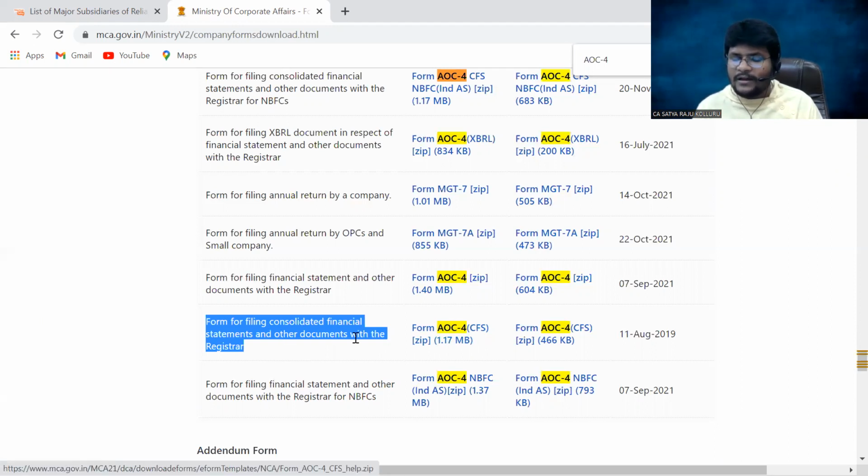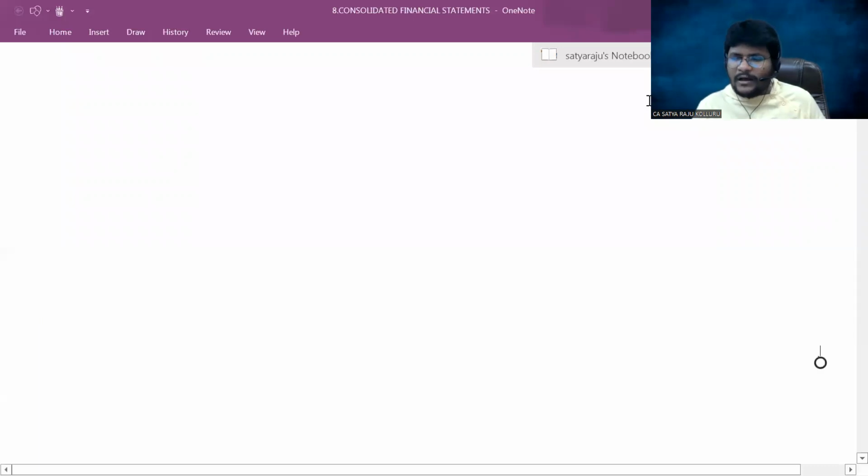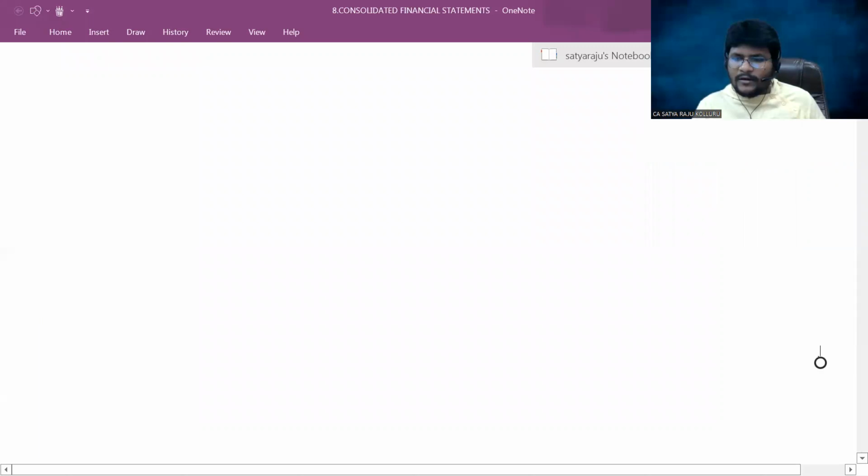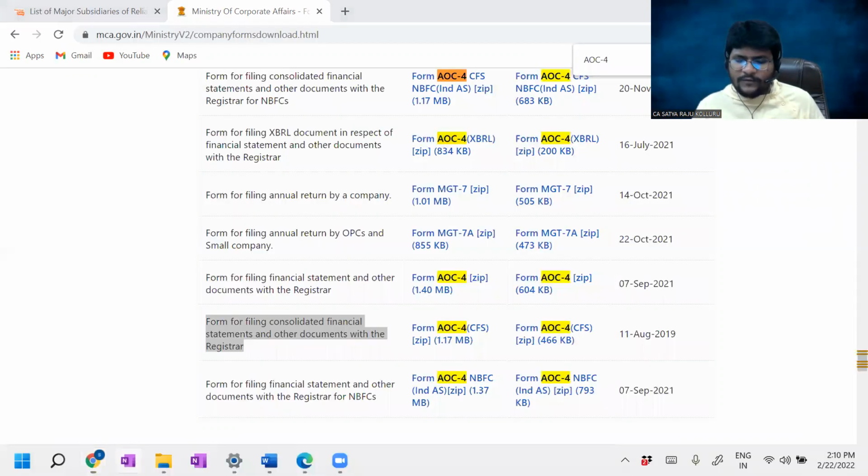Just now I discussed, no? So the form for filing consolidated financial statements and other documents with the registrar, after completion of the annual general meeting, within 30 days. That form should be filed by each and every company. So these all are related to the compliance part as per the Companies Act 2013 with respect to the consolidated financial statement.